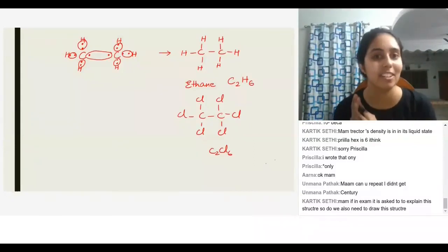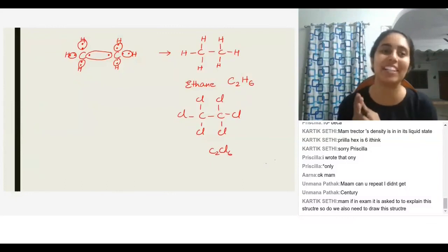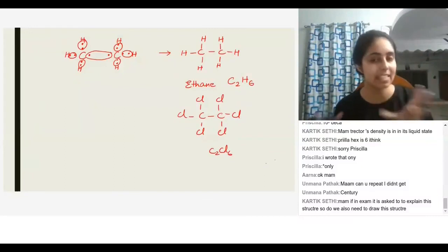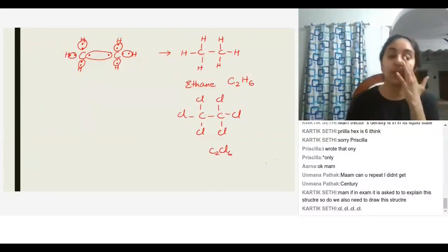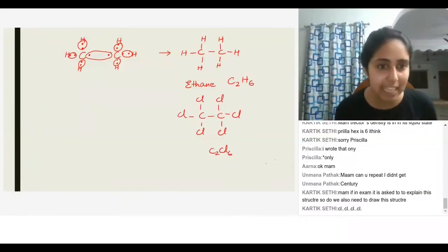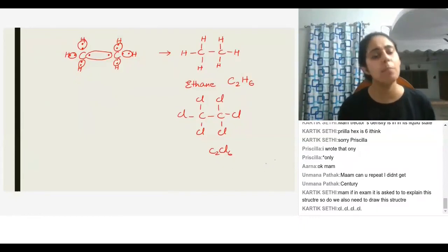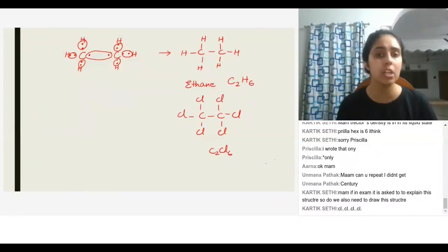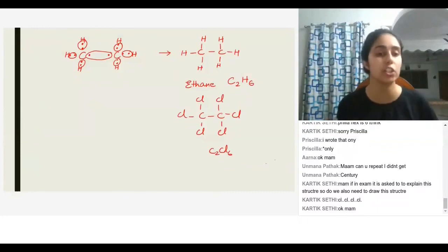Can you teach us, ma'am? I cannot, I'm sorry, because it's not a part of your syllabus, but I'm going to cover the basics somewhat today. So you will realize that it's actually really, really fun. Ma'am, if in exam it is asked to explain the structure, do we need to draw the structure? You might have to, Karthik. If they ask you to explain covalent bond by drawing a structure, then yes, you will have to draw the structure.